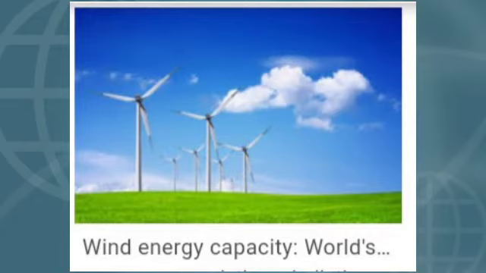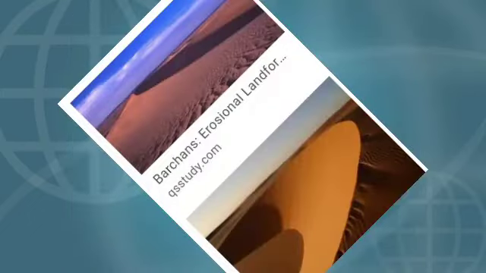Erode means wearing away by wind or water. The important landforms associated with the erosional work of the wind are rock pedestals, mushroom rock, Inselberg. And the depositional landforms are sand dunes, longitudinal sand dunes, barchans, and loess deposits.